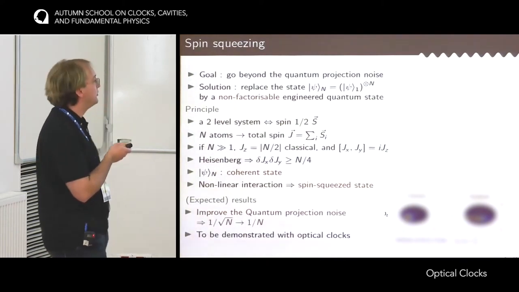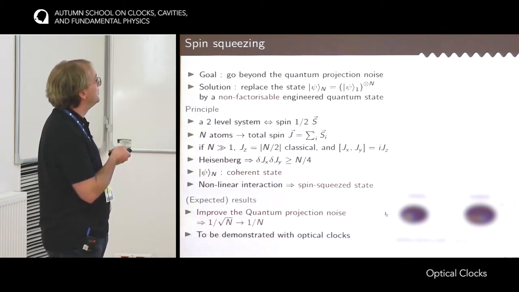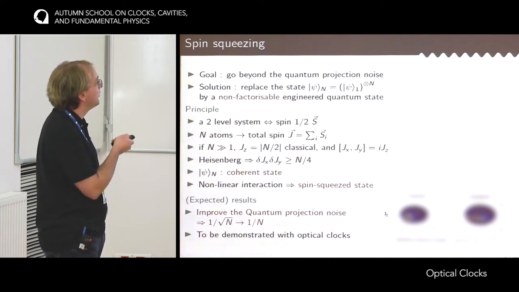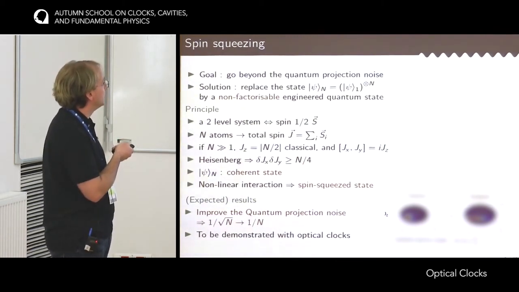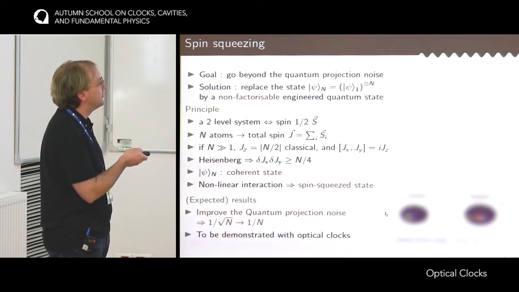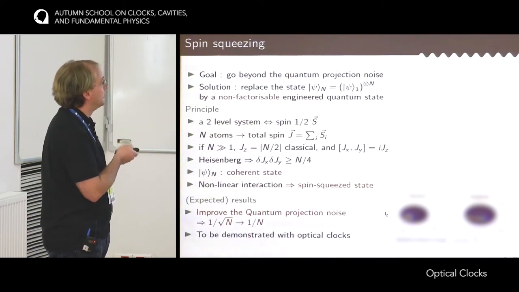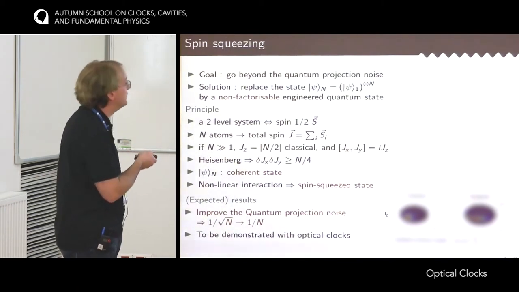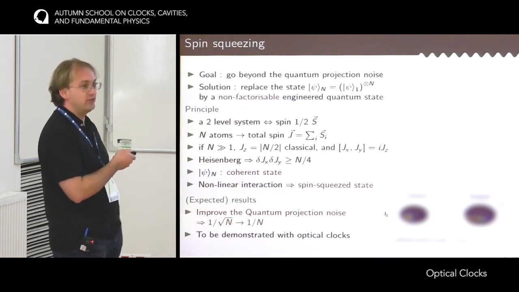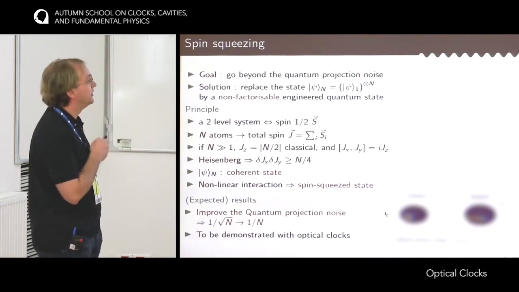So how much is it possible to improve? Well, it's possible to improve as long as this hypothesis is still valid, that is at the basis of our demonstration. So it's valid until the size of the ellipse is just as big as the sphere. And the sphere being of size n, the maximum squeezing you can get is 1/n. Okay, so this is very promising to go around the quantum projection noise, but it has still to be demonstrated with optical transitions, and especially with optical transitions that are used as a real clock.